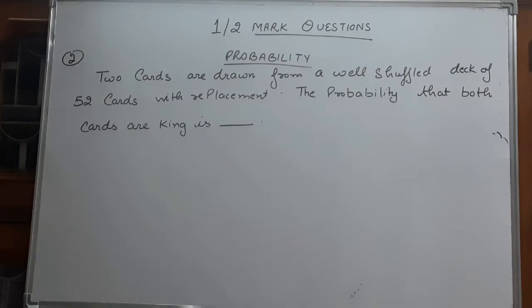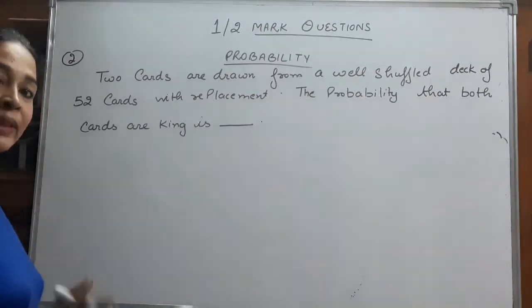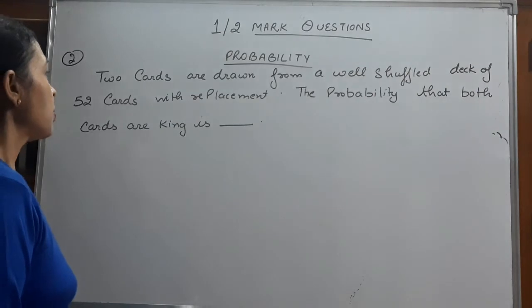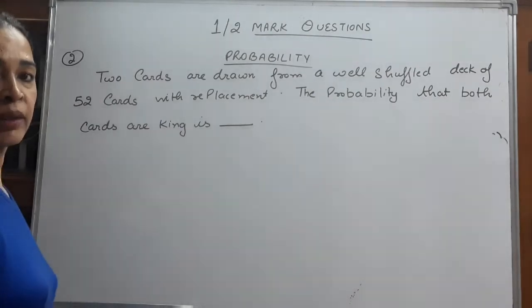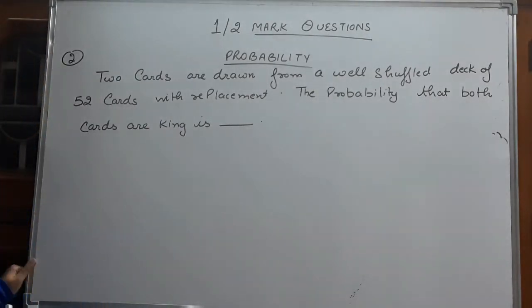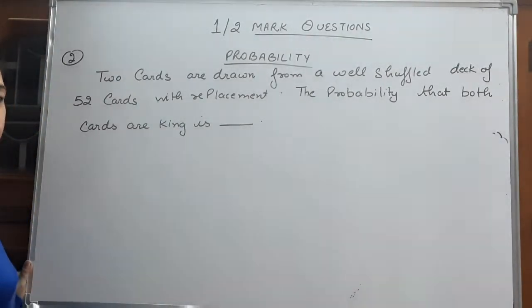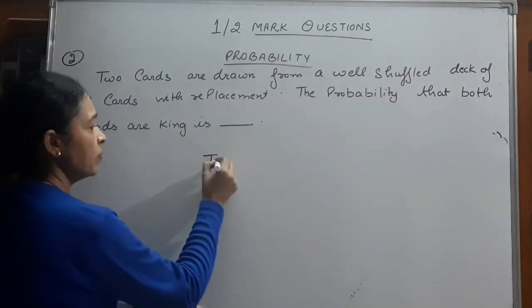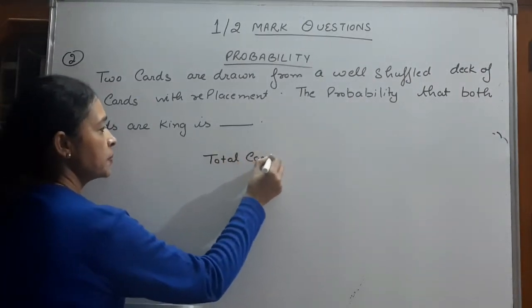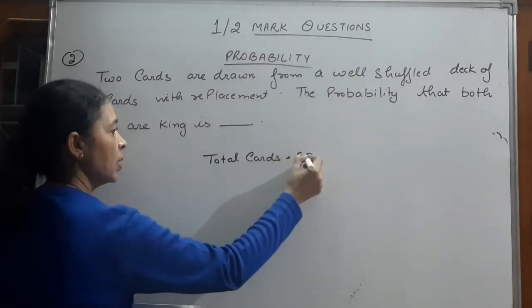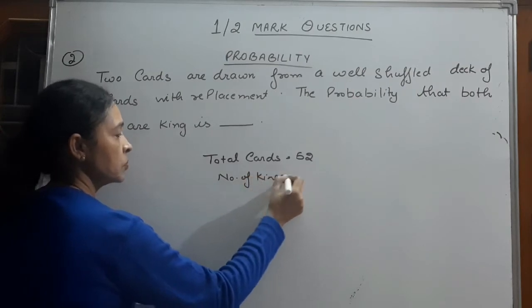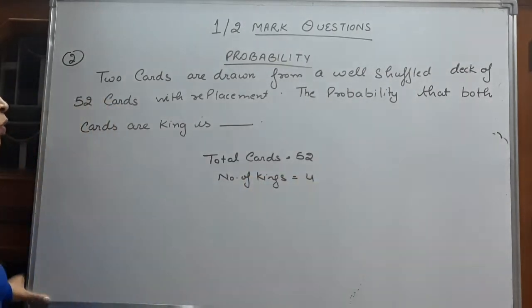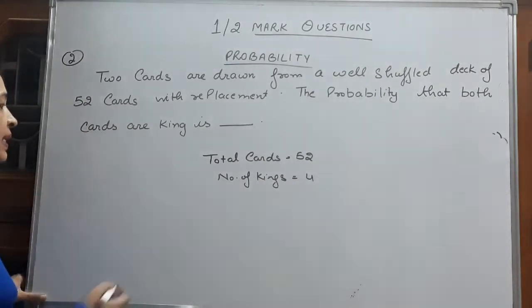Two cards are drawn from a well shuffled deck of 52 cards with replacement. The probability that both the cards are king. We have to find the probability that both the cards are king. How many kings do we have? Total cards 52. Number of kings, we have 4 kings. Now what we have to find? We have to find 2 cards with replacement.